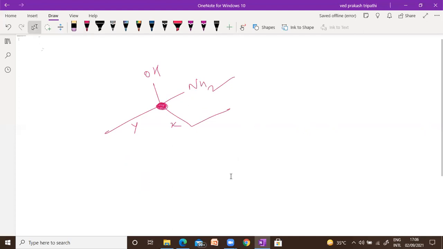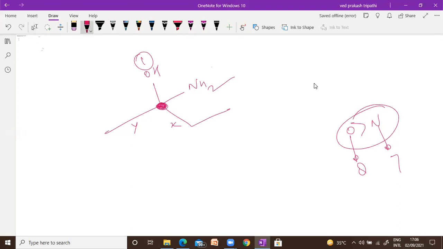First tell me which should have high priority, meaning 1. Oxygen has higher atomic number than nitrogen. Oxygen is 8, nitrogen is 7. Oxygen will be 1. Nitrogen is 2. Perfect.